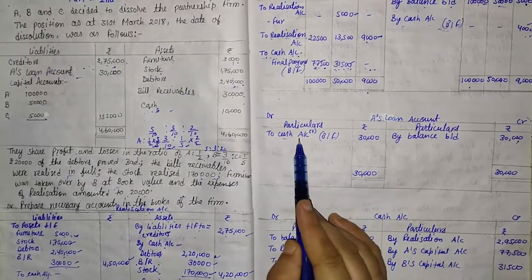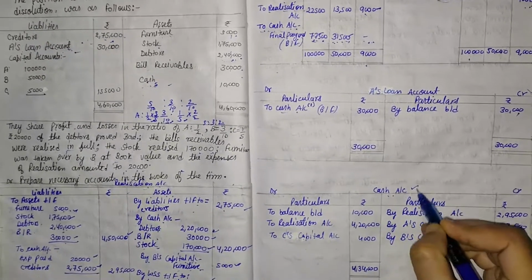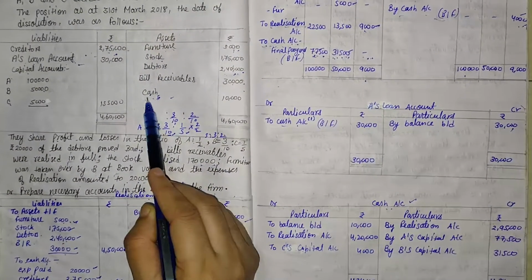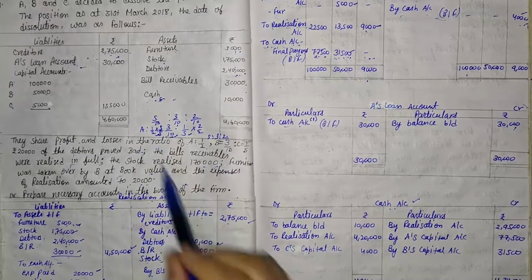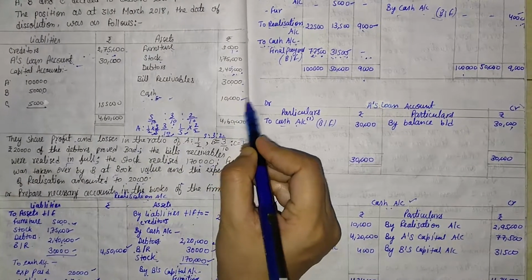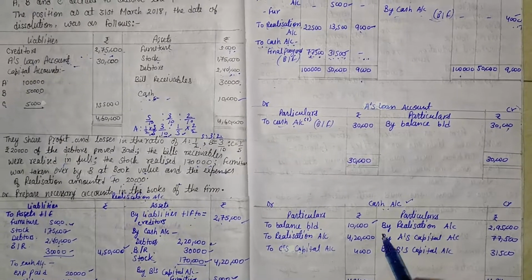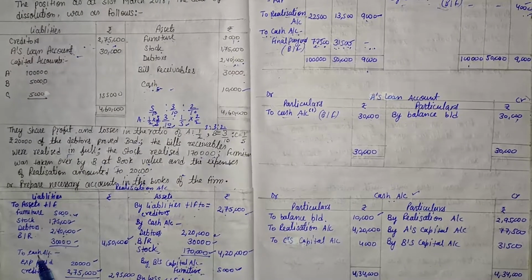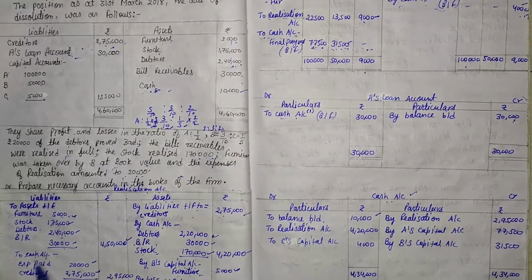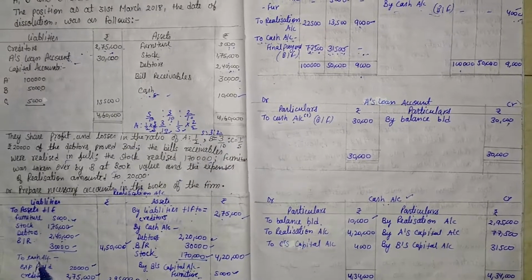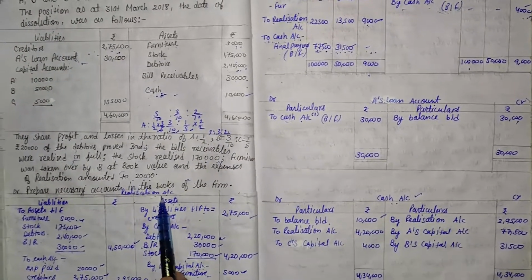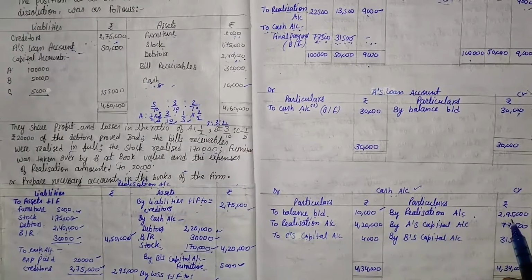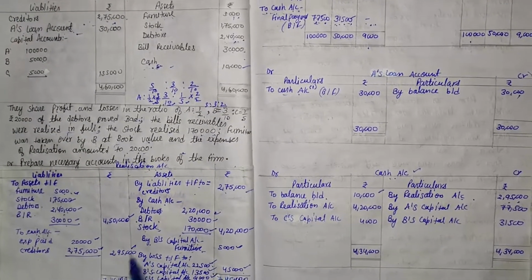After that, we will have to make the cash account, that is the final account. So the cash account is very important. First of all, is there any other information in the balance sheet? Here cash balance is given, that is the opening balance. So we write to balance b/d, that is 10,000. After that, come to the realization account. First of all, on the debit side, is there any cash balance? Here one cash balance is given, so that balance on the debit side should be transferred to the credit side by the name of realization account, by the amount 2,95,000.